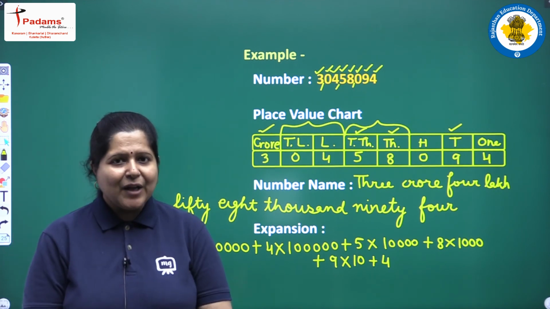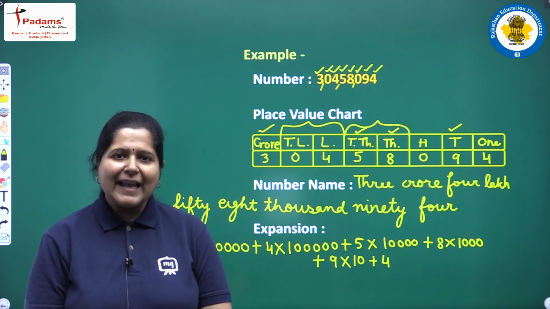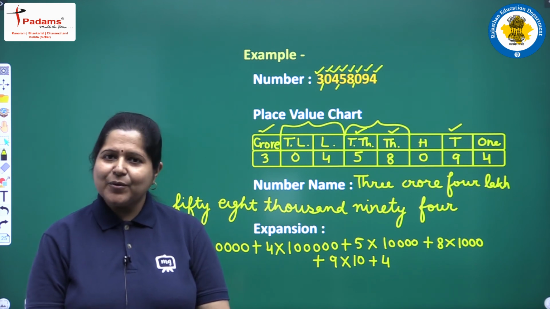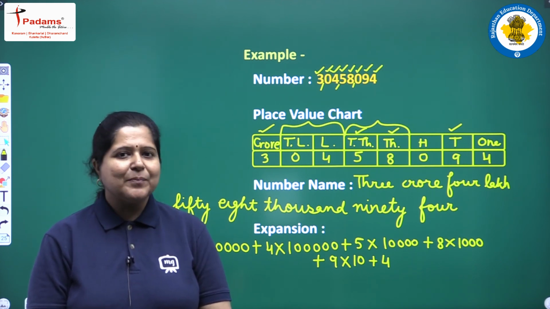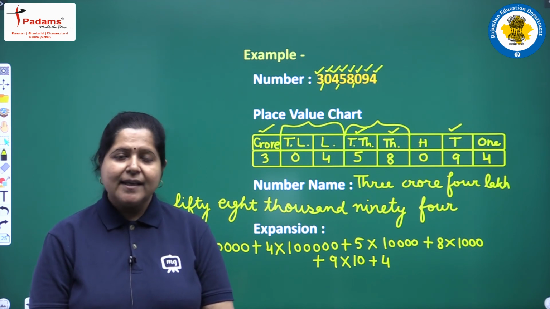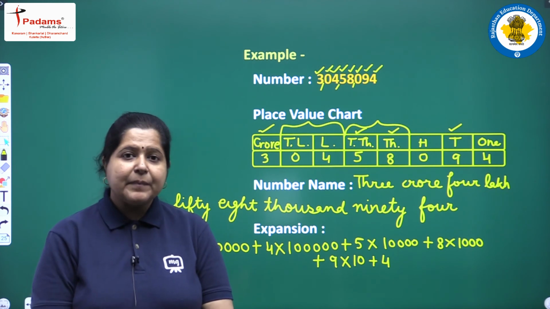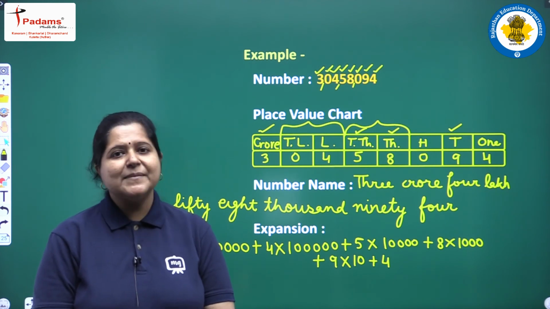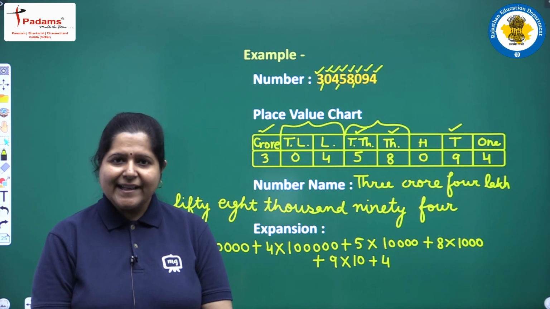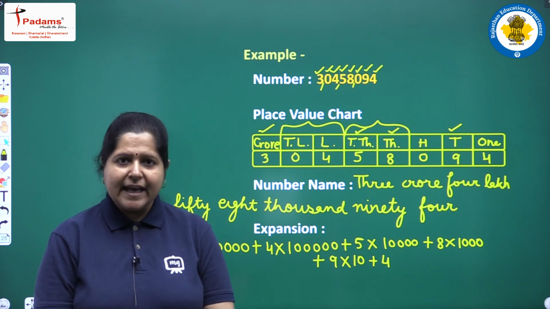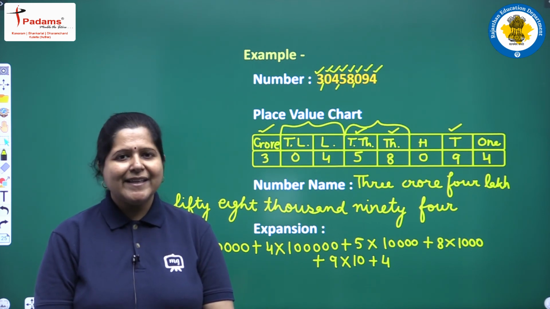With this, children, now you must have got familiar with lakh, 10 lakh, crore and 10 crore place values and with such big numbers. Now, I leave it up to you to take your own numbers, insert commas, write their place values, write their number names and expanded form. In our next class, we will be taking up International System of Numeration. Till then, goodbye.